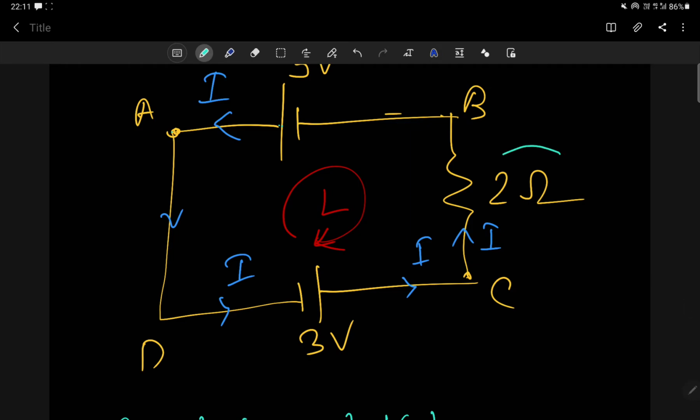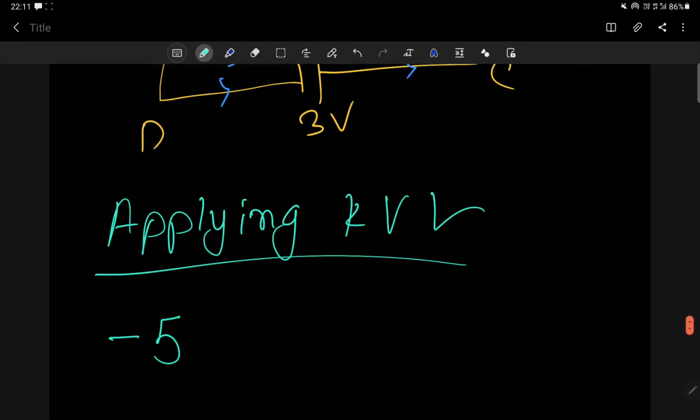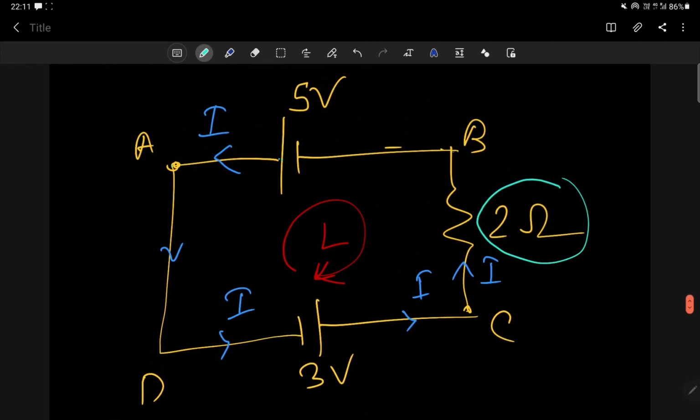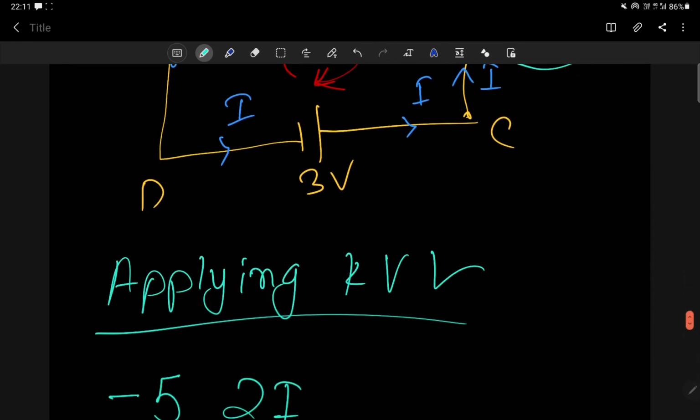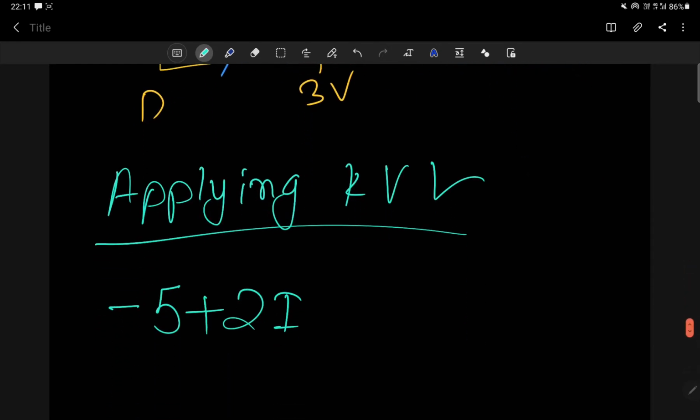Then what is the potential across this 2 ohm resistor? Current is I, resistor is 2. So potential is 2I. So will it be positive or negative? Look, I am moving from B to C, but current is flowing from C to B. So obviously it will be positive. Correct, because our direction of loop and the direction of the current are opposite.